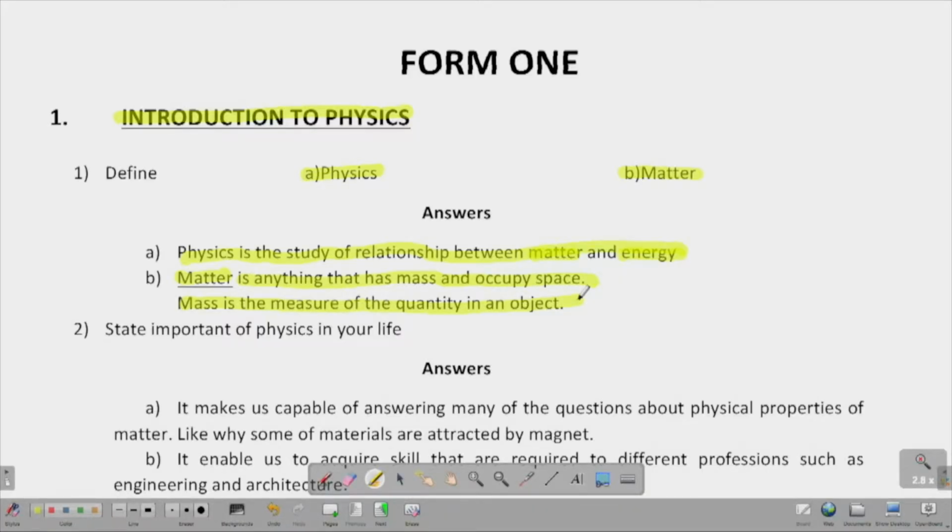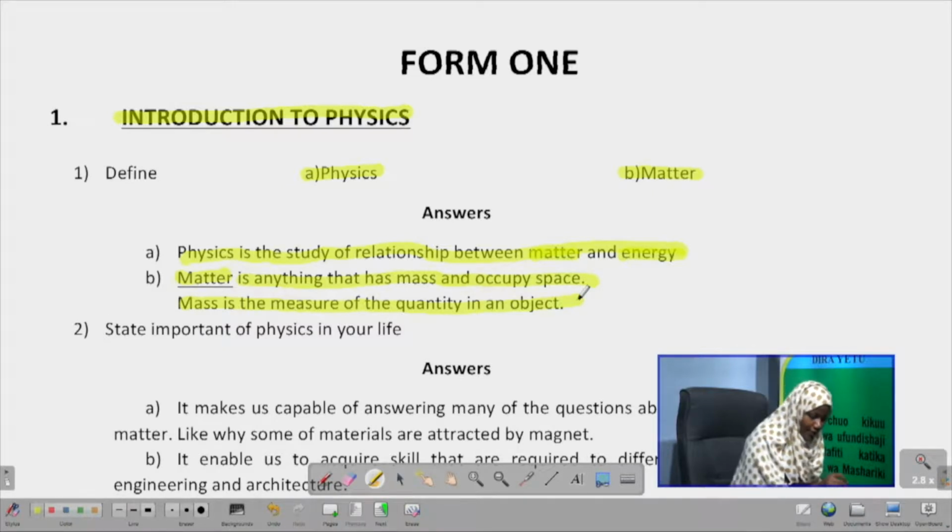And then to continue, we need to know the importance of studying physics. State the importance of physics in your life, right? Why do we study physics? Why do we have to go to school and be like, okay, we're studying physics? Why do people in the universe study physics? For our level in Form 1, we should know just two importances.